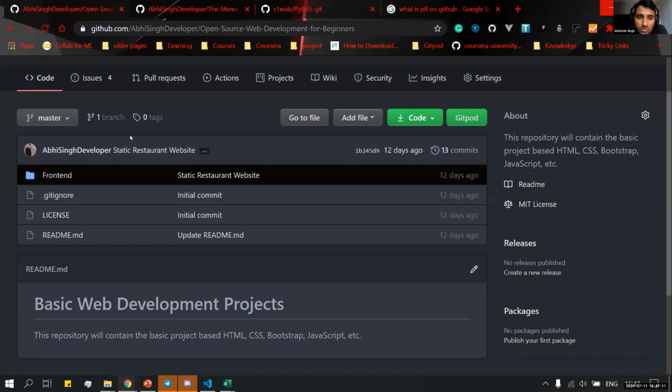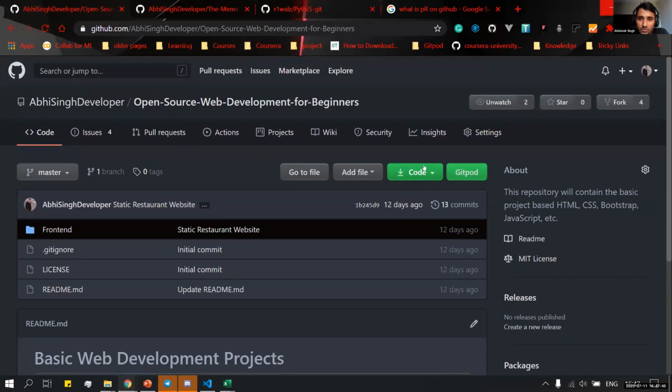Suppose someone wants to merge a file into my code. They can make their own branch and push it, and give me a PR, that is a pull request. Further, if that is suitable for my code, I can merge it with the master branch. Don't worry if you are not getting it. We will show it practically. We have Rohit over here, and he will show us the whole practical with the command line interface.